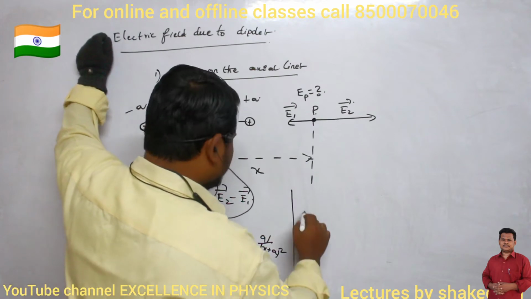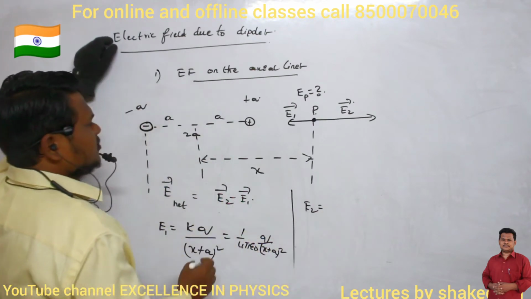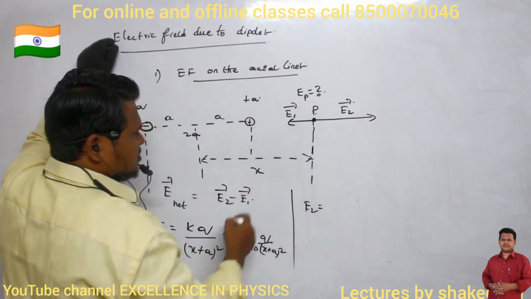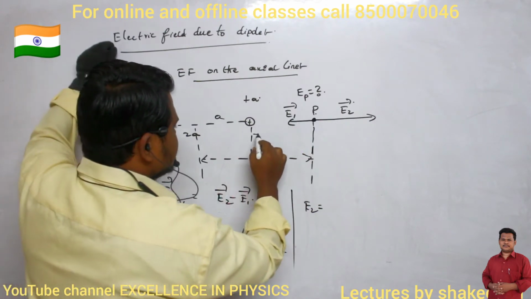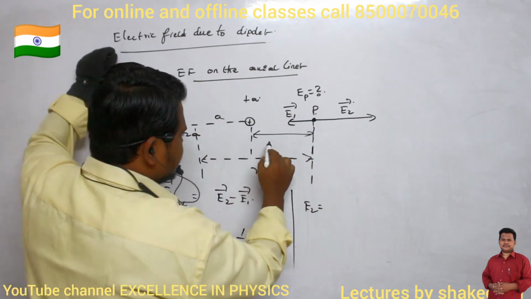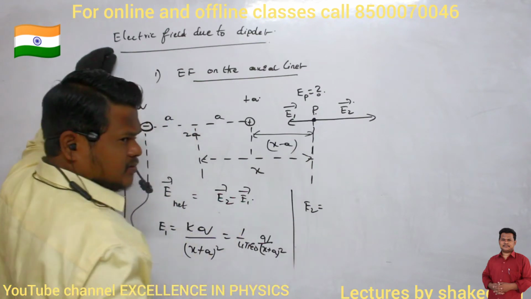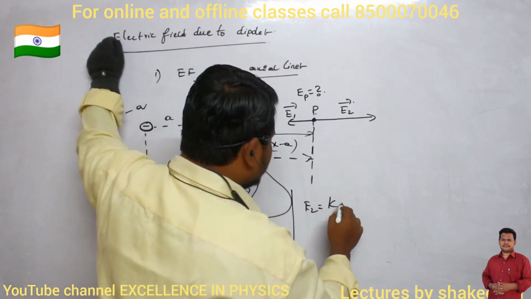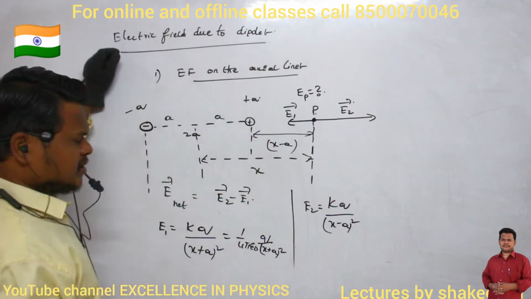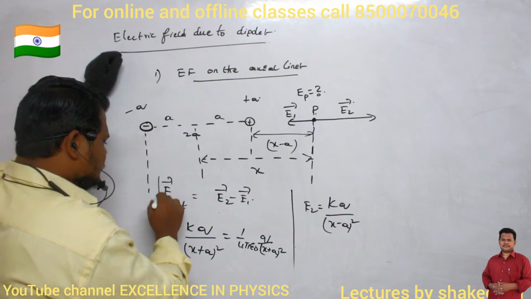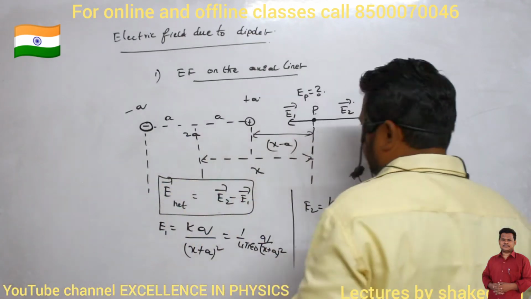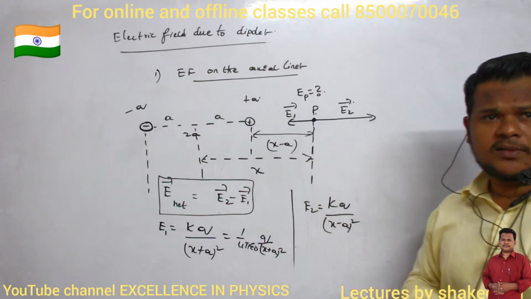Similarly, what is the E2 value? How can I write? Now E2 is the electric field due to the positive charge. What is this distance? From the total x, you remove a, then you will get x minus a. X minus a is the distance. That's all, no? So how can I write the equation again? kq divided by x minus a whole square. Now what am I supposed to do? I am supposed to do E2 dash minus E1 dash. Clear? So that gives the total electric field. Completed? Make a note up to here.